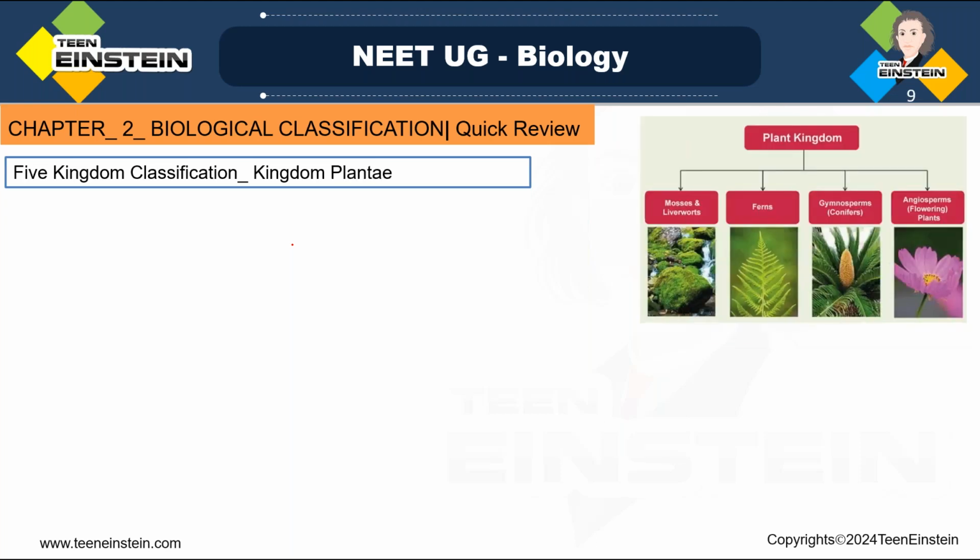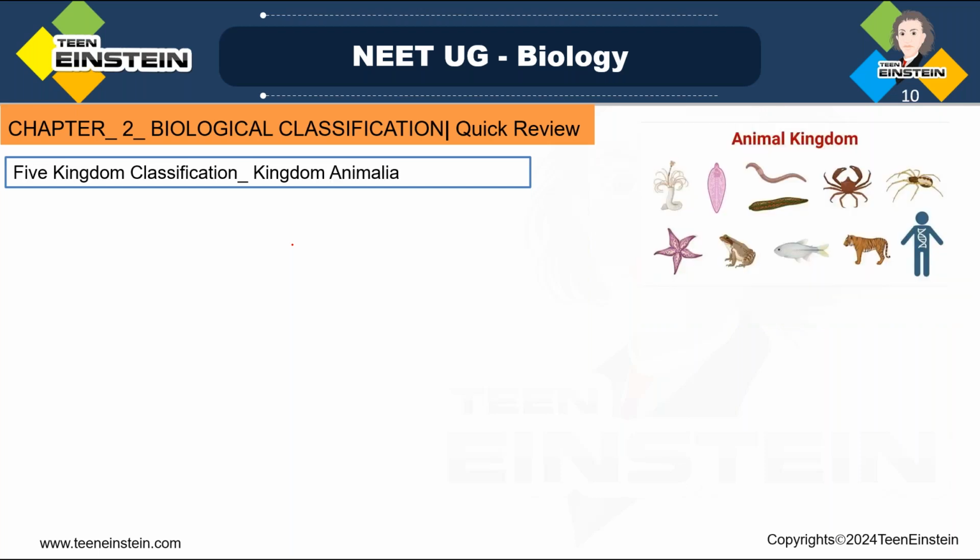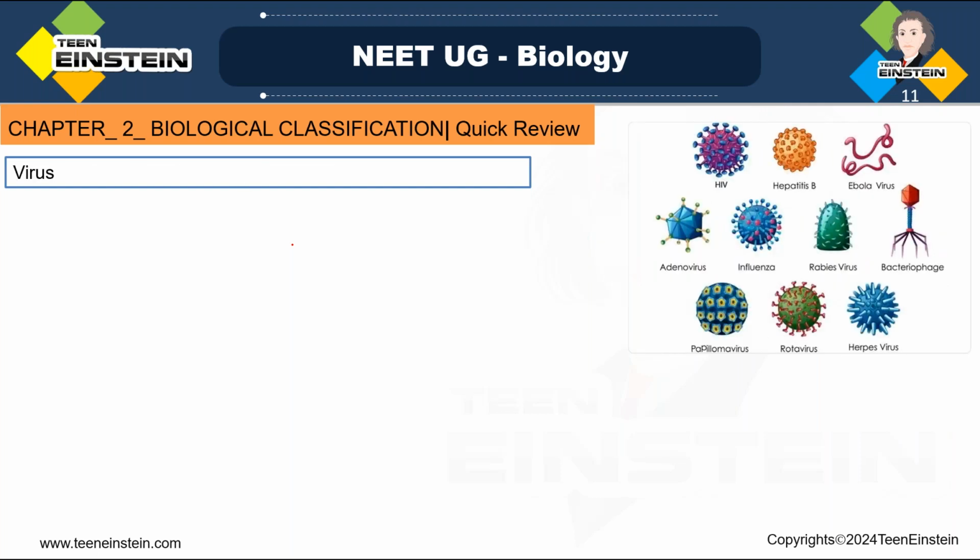And about kingdom Plantae, different types are there. It's a very vast kingdom, right? And kingdom Animalia also has many types of organisms, and the advanced one like human being also you can see, right?